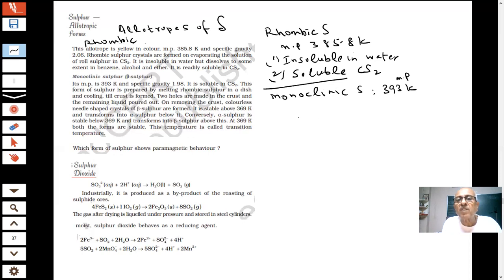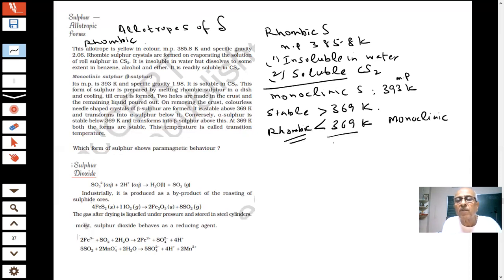Now this is an important point: it is stable above 369 Kelvin, and below 369 Kelvin monoclinic gets converted into rhombic.